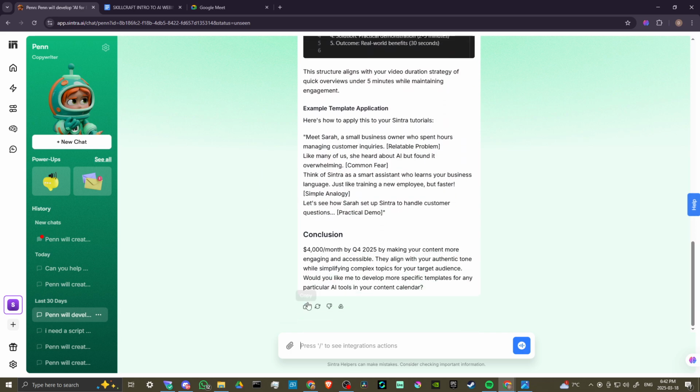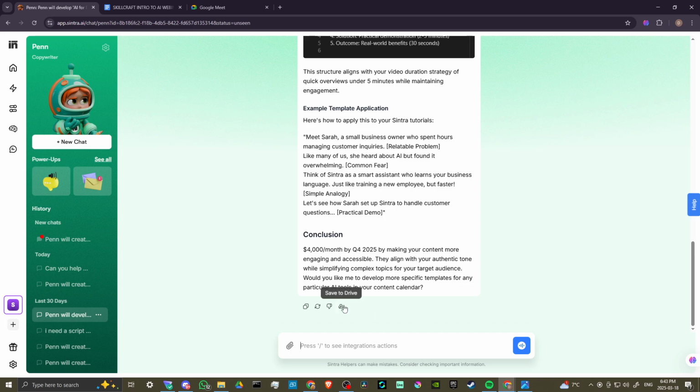And at the bottom, we can either copy this, we can even regenerate it. We can even say, no, I didn't like that, Penn. That's a bad response. We can click that if necessary, or we could save it to our drive. We just click on that. It'll save directly to our drive so we can consolidate all of the best information that we want to take advantage of.